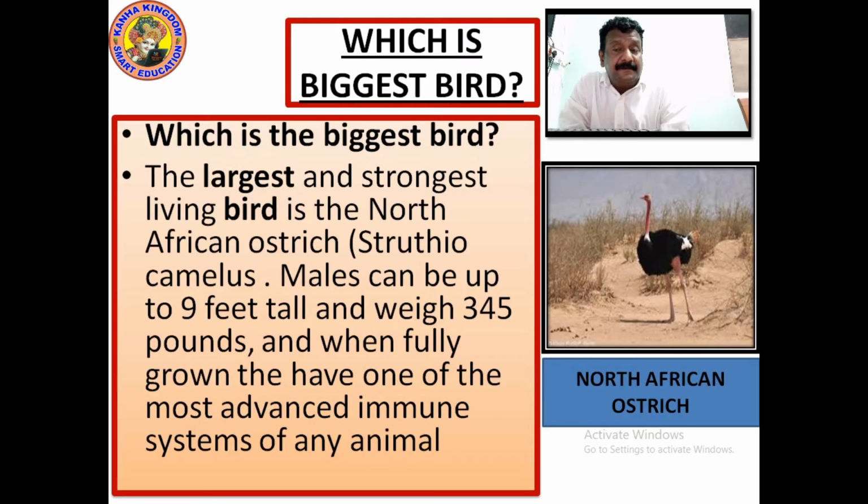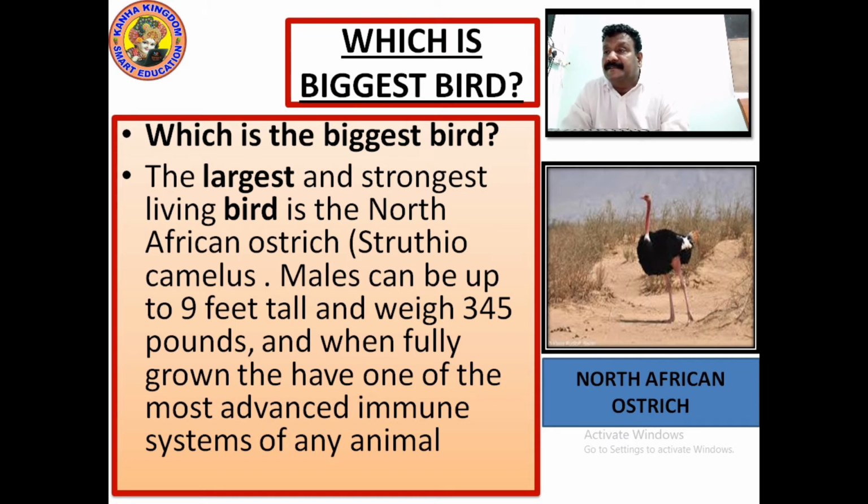See which is the biggest bird. Which is the biggest bird? The largest and the strongest living bird is the North African ostrich, Struthio camelus. What is this? This is the name of the North African ostrich.